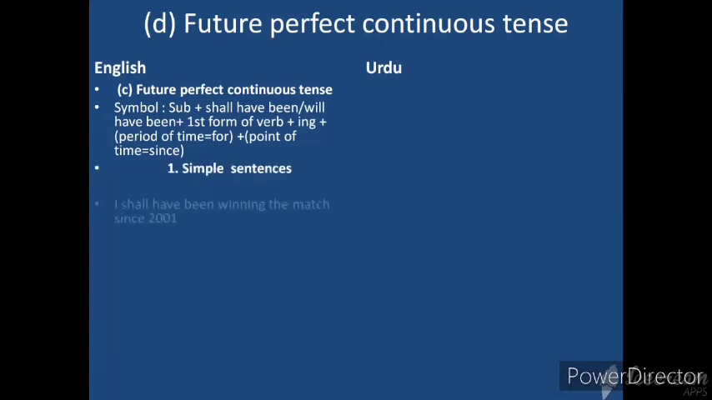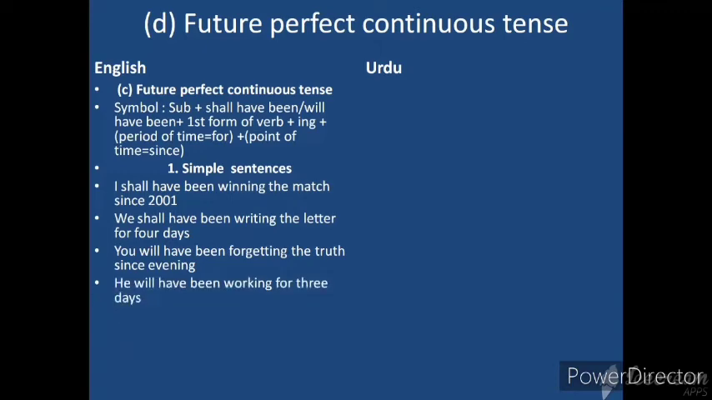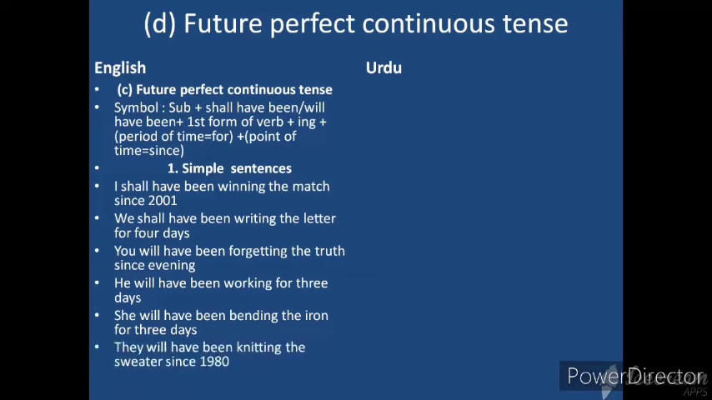Simple sentences. I shall have been winning the match since 2001. We shall have been writing the letter for 4 days. You will have been forgetting the truth since evening. He will have been working for 3 days. She will have been bending the iron for 3 days. They will have been nearing the sweater since 1980.